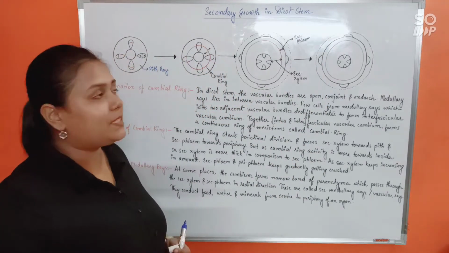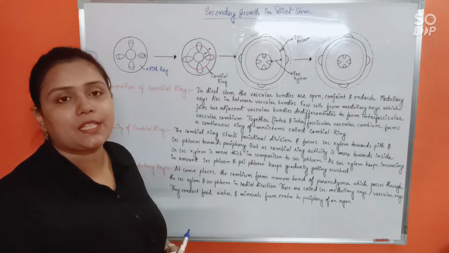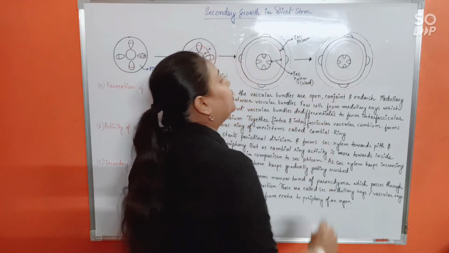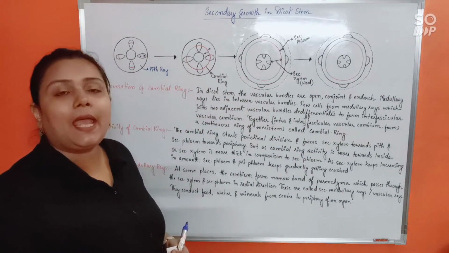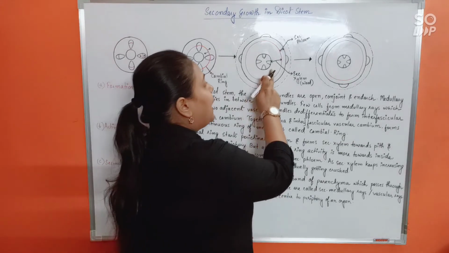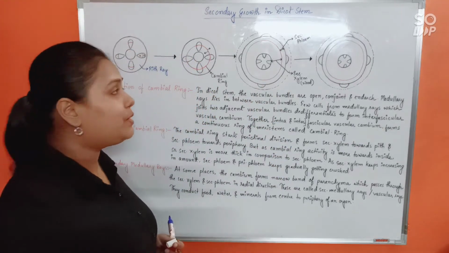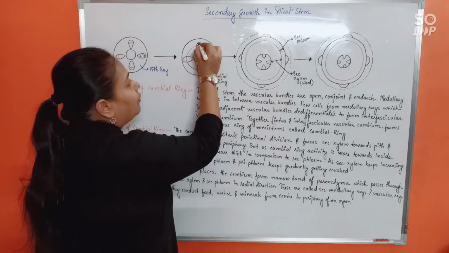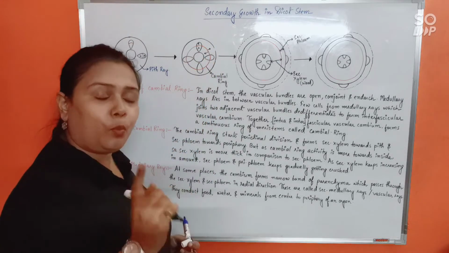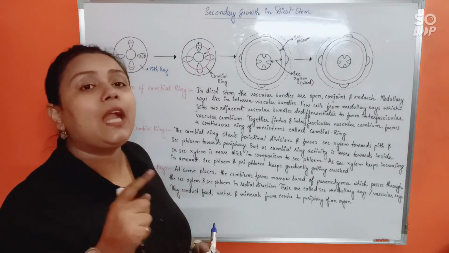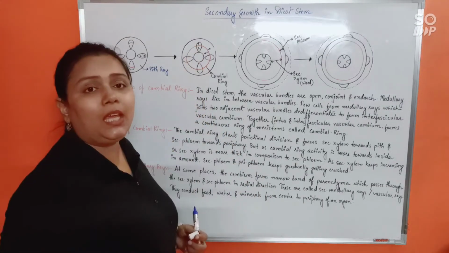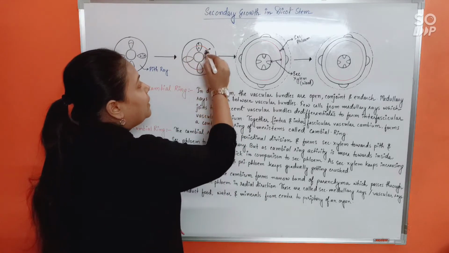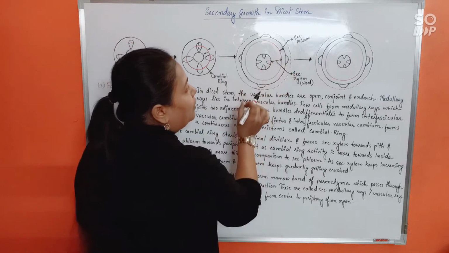So secondary xylem and secondary phloem have started to form due to the activity of the cambial ring. Secondary xylem itself is commonly known as wood. Understood? And as a result of the formation of secondary xylem and secondary phloem, what has happened, you see? See, the cambial ring was in between xylem and phloem, isn't it? And this xylem and phloem were present in the plant body from beforehand. So now we can call this xylem and this phloem primary xylem and primary phloem, isn't it? So when cambial ring activity began, the cambial ring has given rise to secondary xylem and secondary phloem.